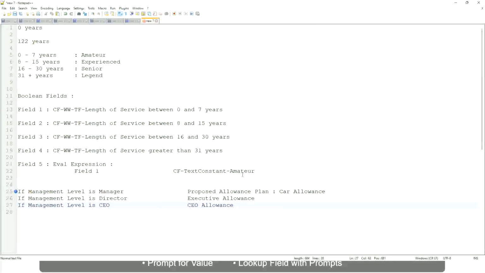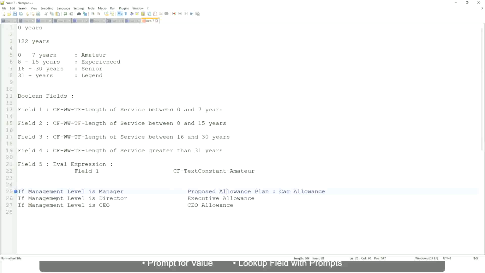And this is not a text. Let me tell you this. This is a link to the allowance that we want to have in the output, so that whoever is looking at this report can straight away click on this allowance and make sure that it is included in the package. So we want to return the allowance. Okay, or maybe let's do it something else.